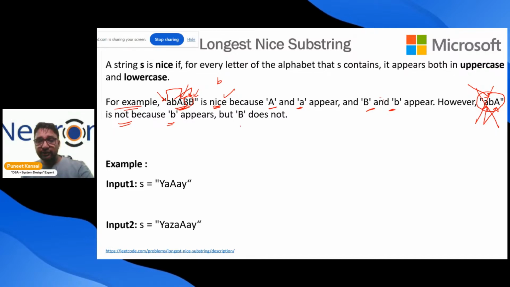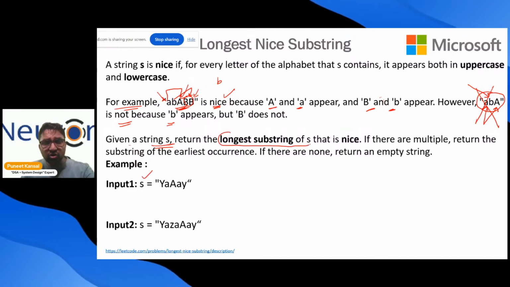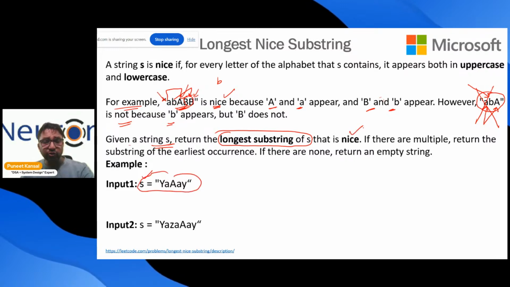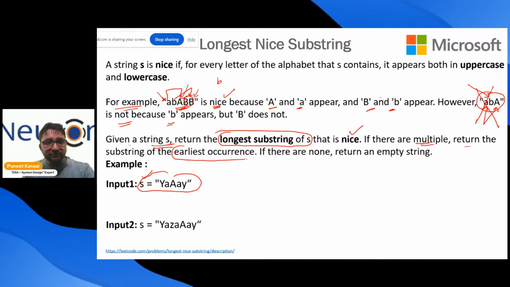We understand that. And what do we need to return? We are given a string S, and we need to return the longest substring of S which is nice. And if there are multiple solutions, then return the substring which appears earliest.